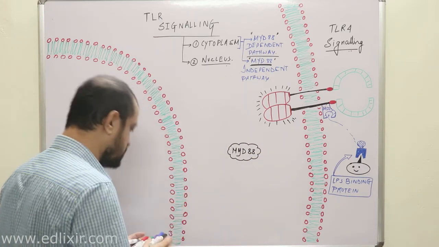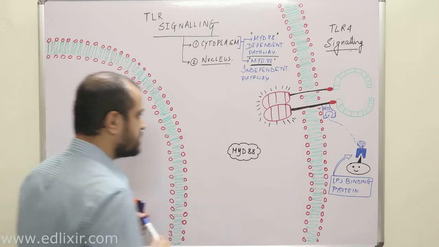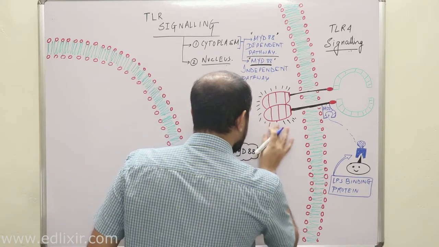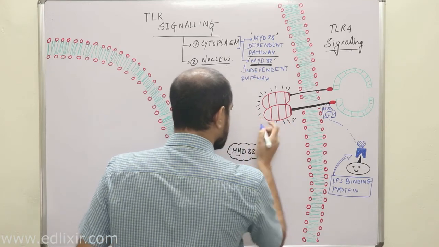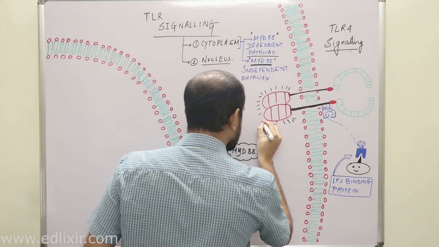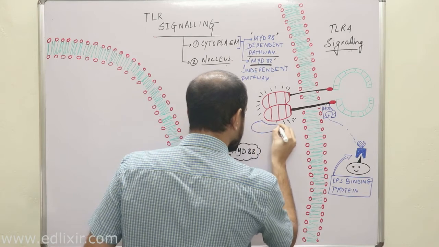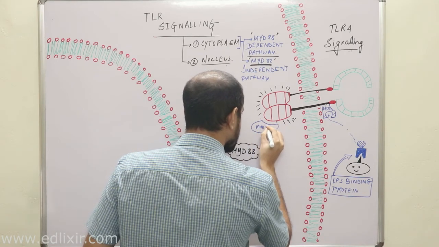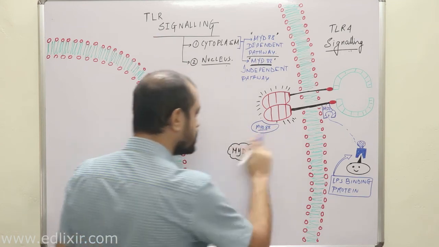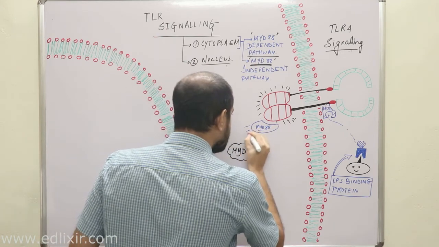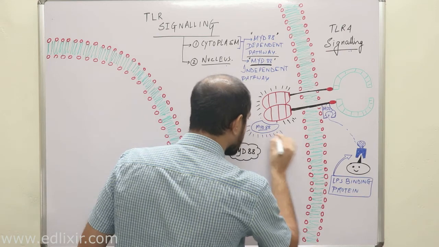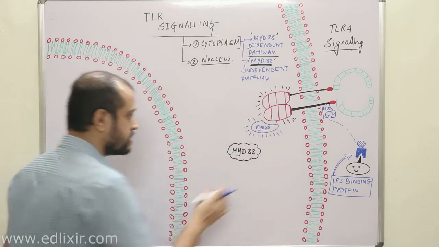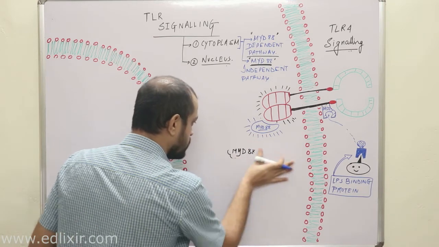A very interesting part you need to understand here is that some people say that MyD88 directly associates with the TIR domain, and then MyD88 gets activated.